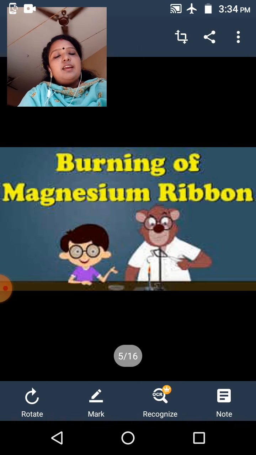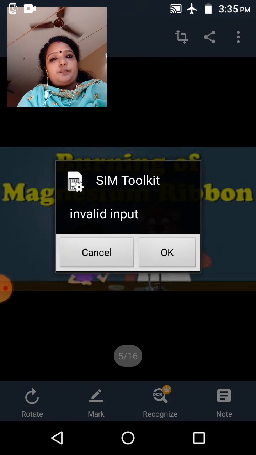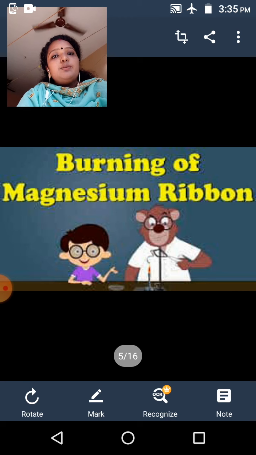Next we move on to the first activity given in our textbook: burning of magnesium ribbon. Before burning, you can clean the magnesium ribbon with sandpaper. Why?